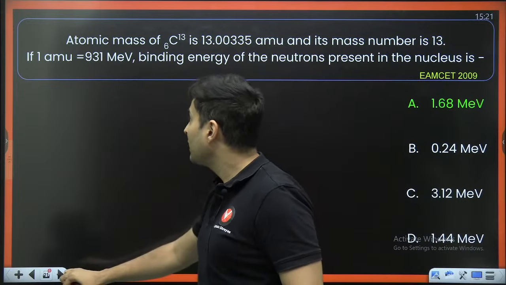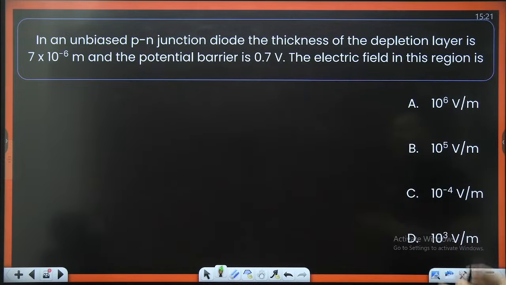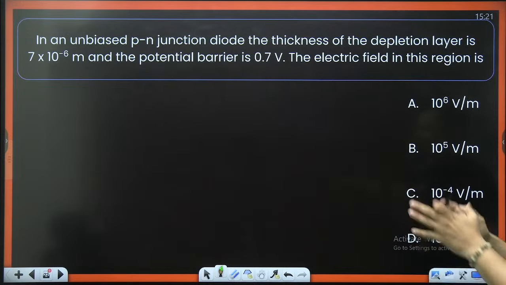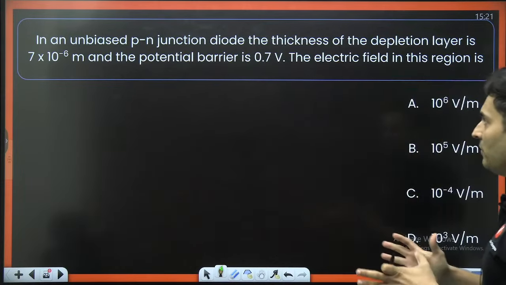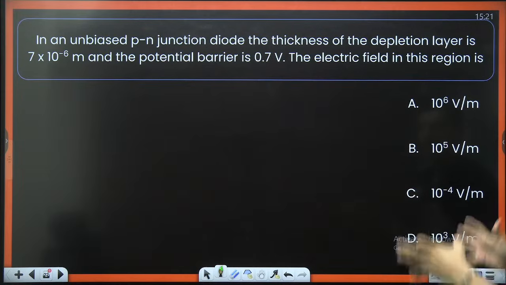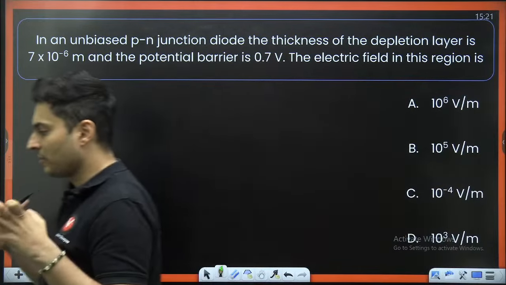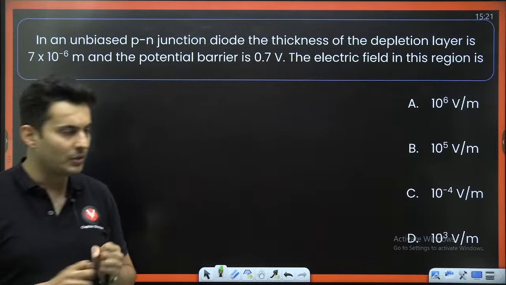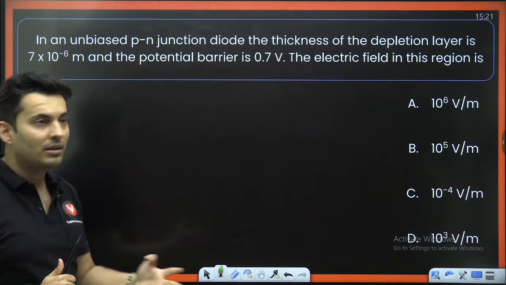Moving on to the next question on your screen. In an unbiased PN junction diode, the thickness of the depletion layer is 7 into 10 to the power minus 6. The potential difference barrier is 0.7 volts. The electric field in this region is how much? That is the question. Although it looks like a semiconductor question, it is not.